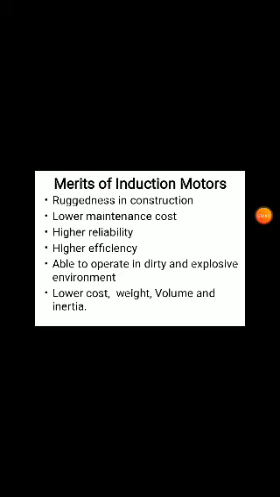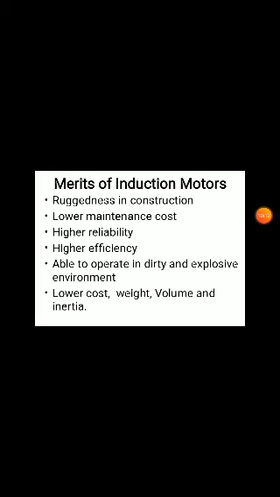Here we can see ruggedness in construction. Rugged construction means ruggedness will be more, so wherever it is used, we can use it, with a lower maintenance cost. The maintenance cost will be very low, as that much maintenance is not required compared to DC machines.